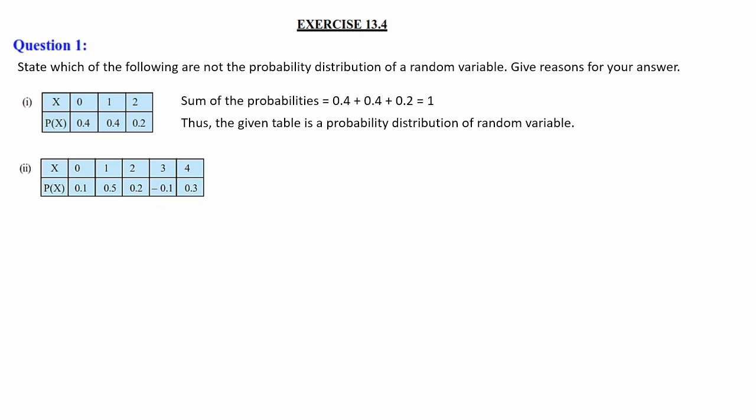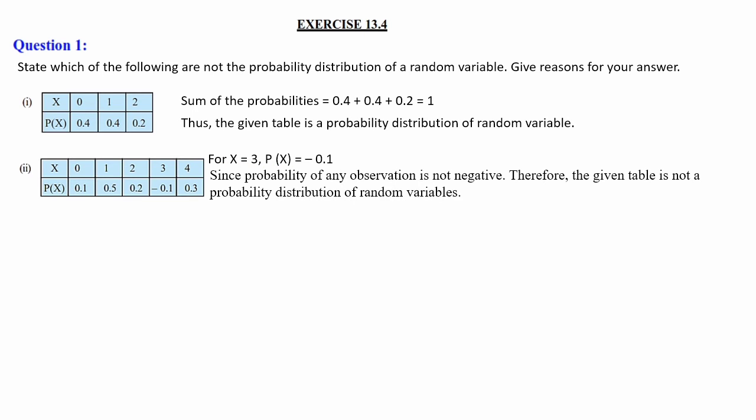Since the probability of any observation is not negative, the given table is not a probability distribution of a random variable. The third table has y equal to minus 1, 0 and 1, with probabilities of y as 0.6, 0.1 and 0.2.